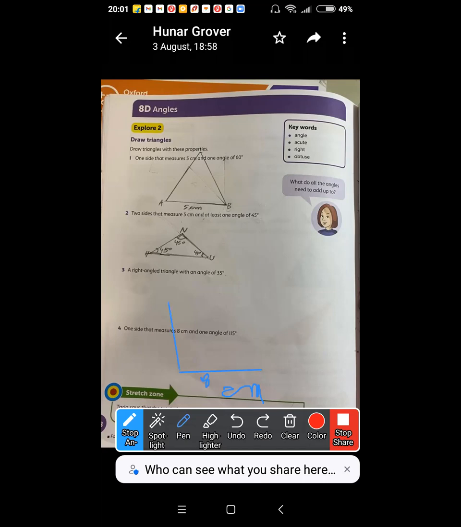No, not 105 degrees, beta. 115 degrees. Yeah, I'm just gonna do that part again. Yeah, that's the point. Yes, got it. Right there. Clever Hunar.